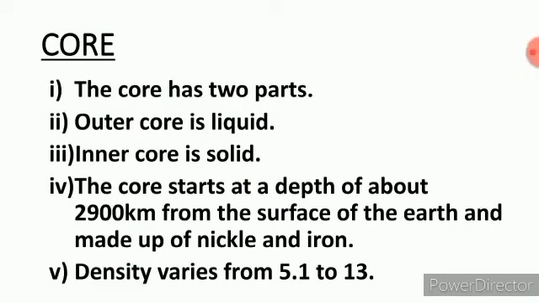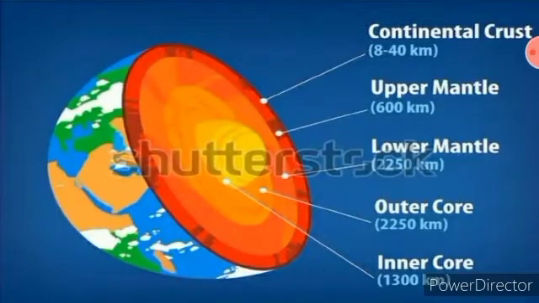And the third layer of the earth is a core. The core has 2 parts, the outer core and the inner core. In the picture you can see, children, the outer core is liquid and the inner core is solid. So the core starts at a depth of about 2900 km from the surface of the earth, and it is made up mainly of nickel and iron.